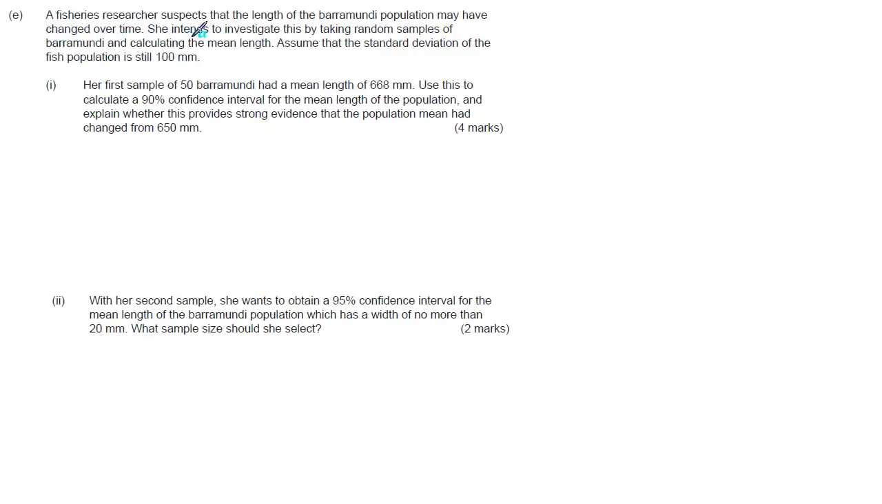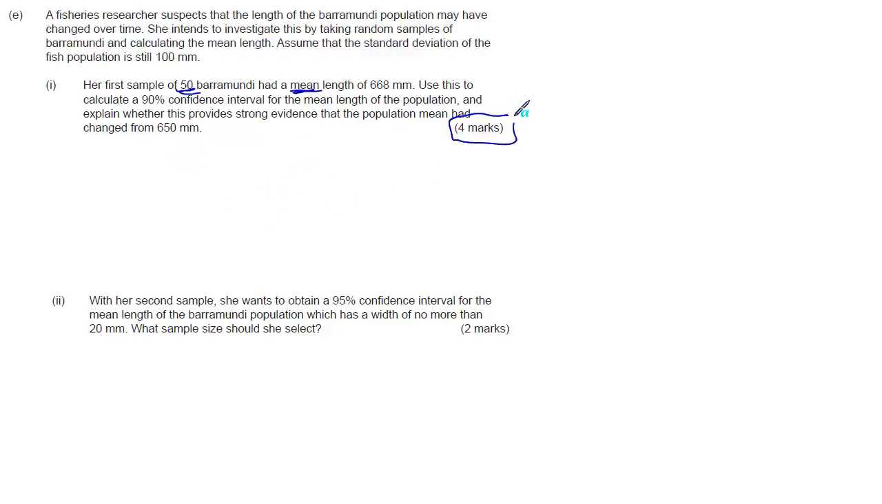A fisheries researcher suspects that the length of the barramundi population may have changed over time. She intends to investigate this by taking random samples of barramundi and calculating the mean length. Assume that the standard deviation of the fish population is still 100 millimeters. Her first sample of 50 has a mean length of 668, and note we're taking samples of 50 and we're taking the mean. Use this to calculate a 90% confidence interval for the mean length of the population and explain whether this provides strong evidence that the population mean had changed from 650.